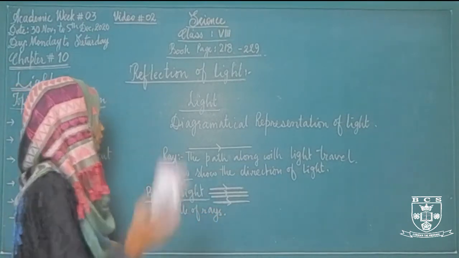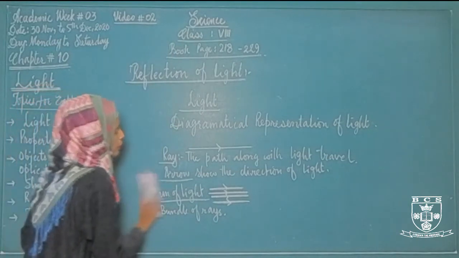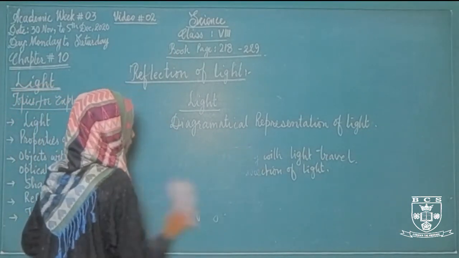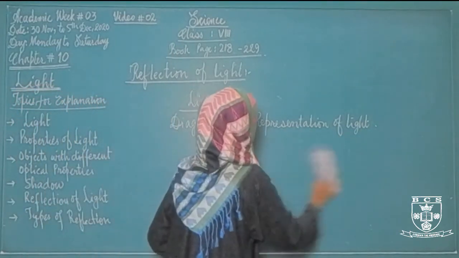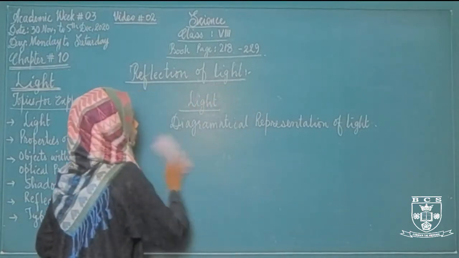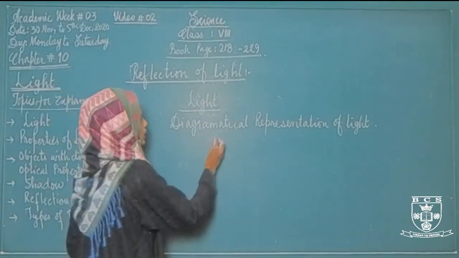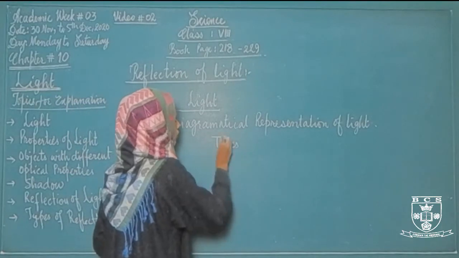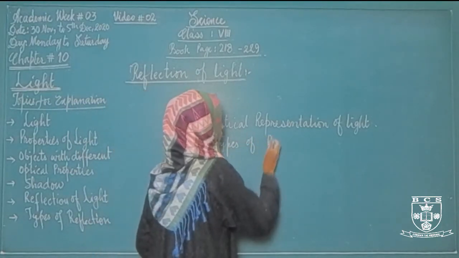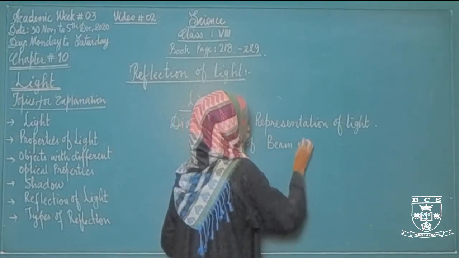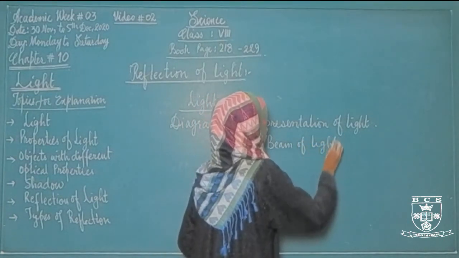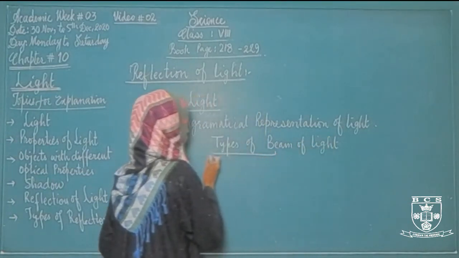We have three different types of beam of light.